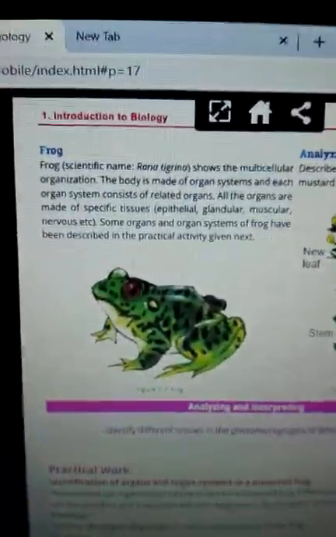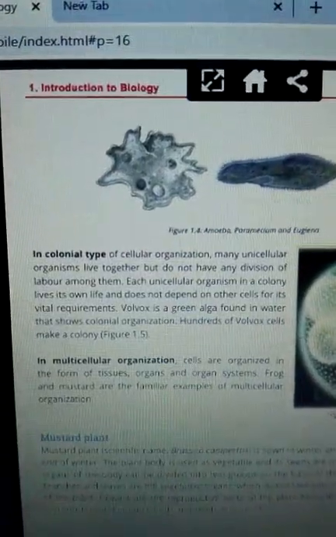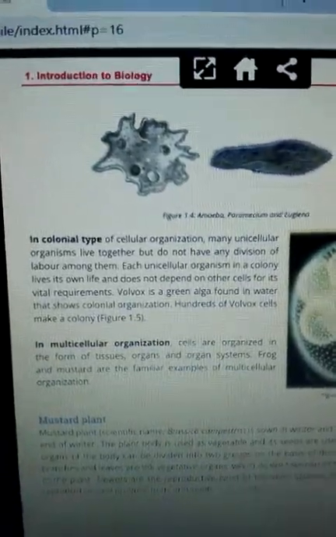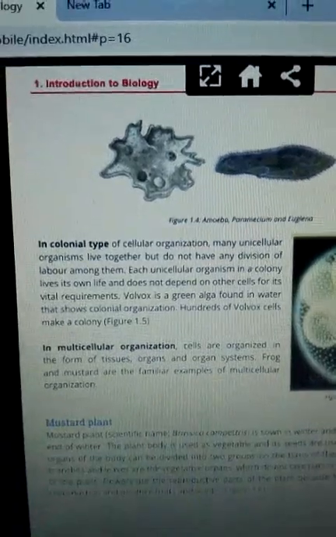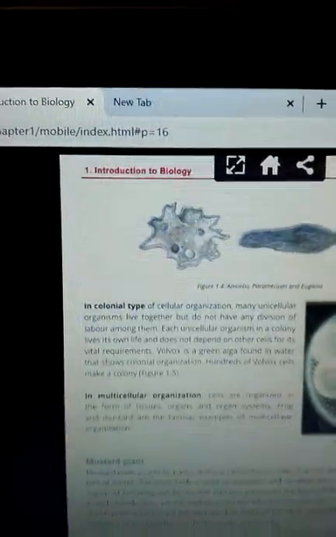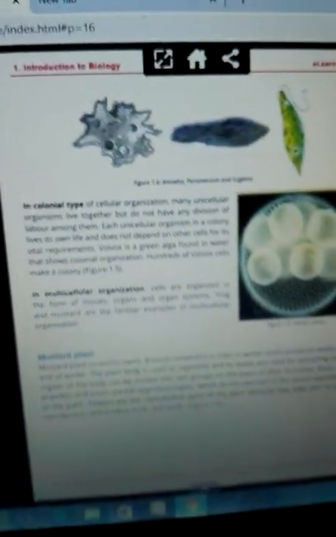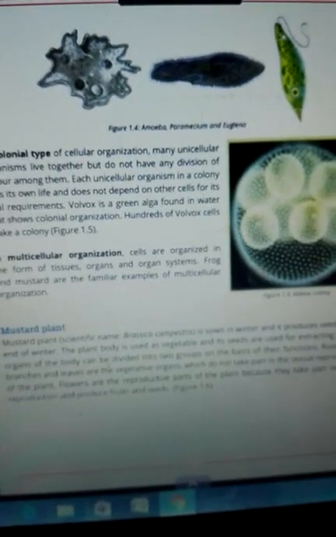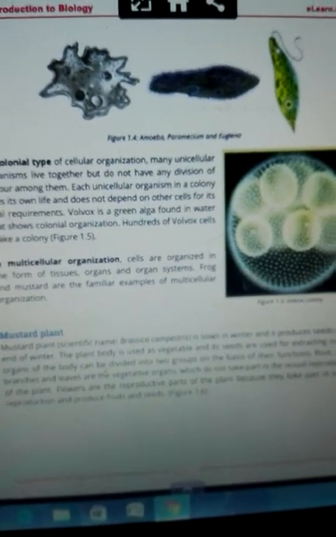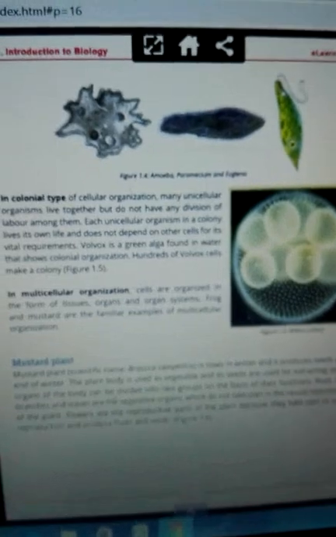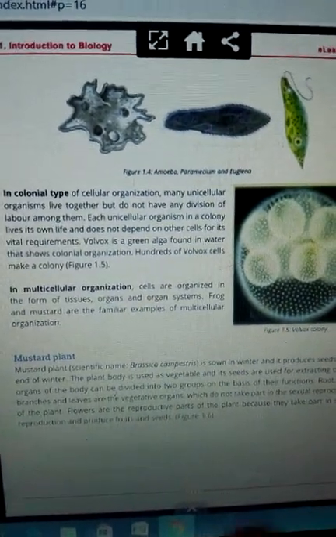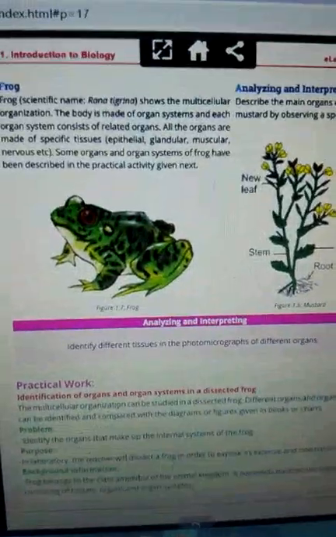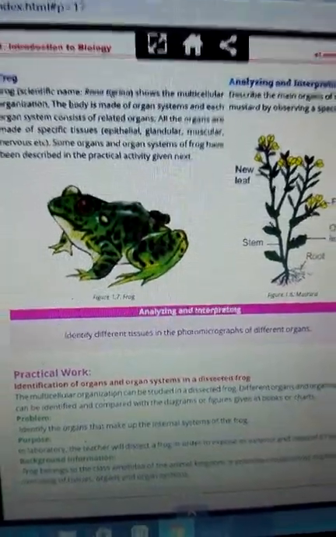So this was all about today's topic, levels of organization. We have read about 3: unicellular, colonial and multicellular. I hope you have understood this topic. For further details, or if you have any query related to these topics, you can ask me. Plus one more thing, class, you have to draw these pictures in your notebooks. My class has done it, and those who have missed it must draw these pictures. Alright.